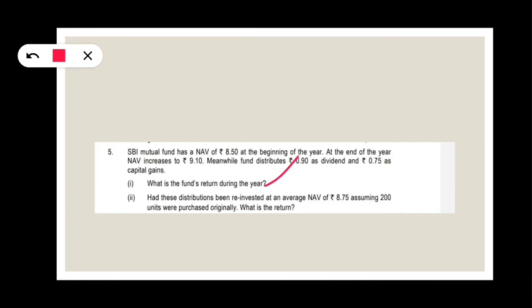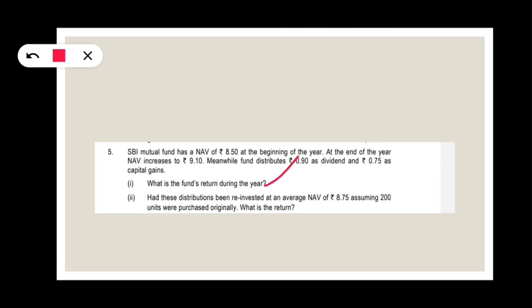Return is nothing but closing value minus opening value plus any dividend. Here dividend includes both capital dividend and dividend. Usually a mutual fund pays some dividend out of capital gain, so that is nothing but capital dividend. When it pays from the dividend received from the company, it is called dividend. So we have to consider both capital dividend and dividend for finding the fund's return.